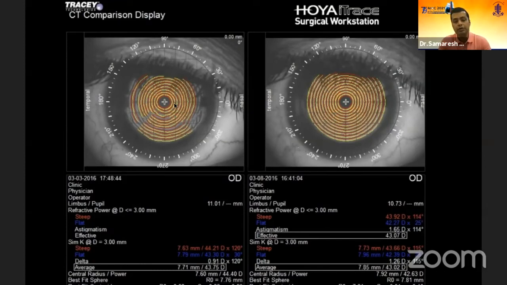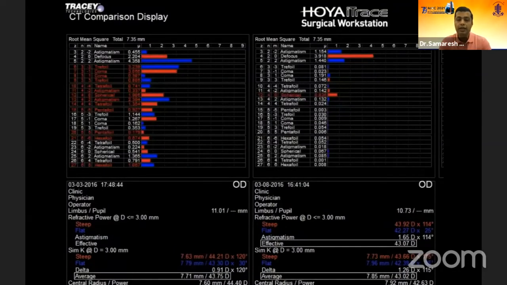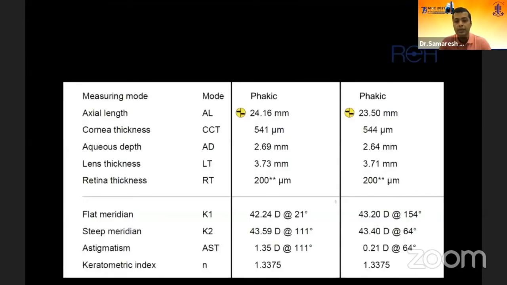Once we put a topical lubricating eye drop, we tend to wait for 10 minutes for the tear film to stabilize, because you can have erroneous readings immediately after a lubricant. So we waited, and then after 10 minutes, we repeated the biometry and the topography. And notice now we are getting very good K readings over here. The aberration profile of the patient before with the dry eye versus post 10 minutes of stabilization with the lubricant is significantly lower, which essentially means your tear film was the culprit here.